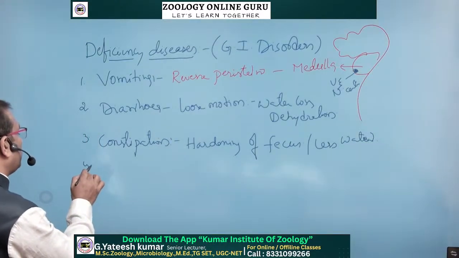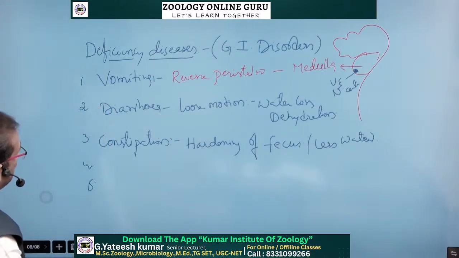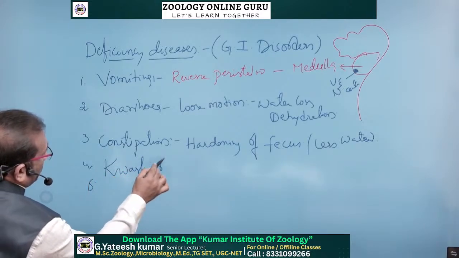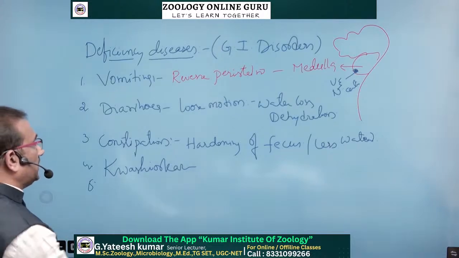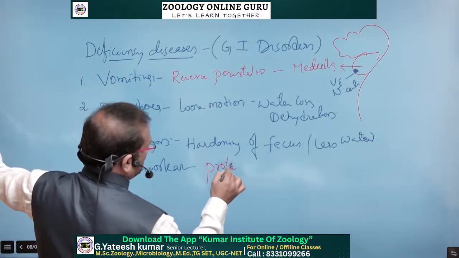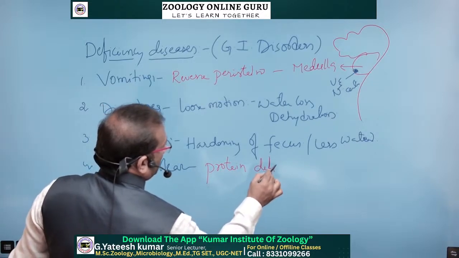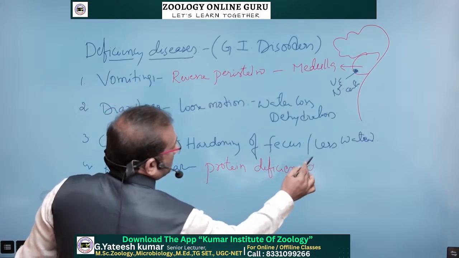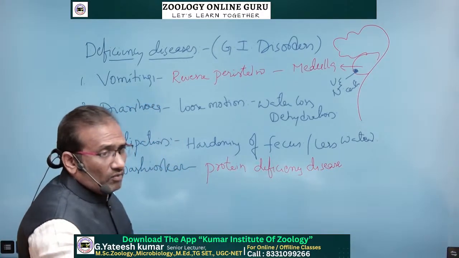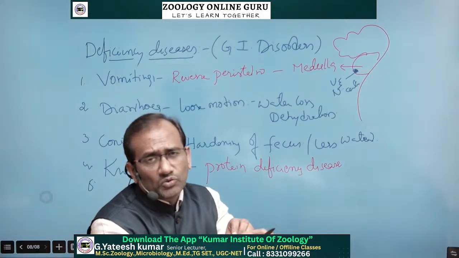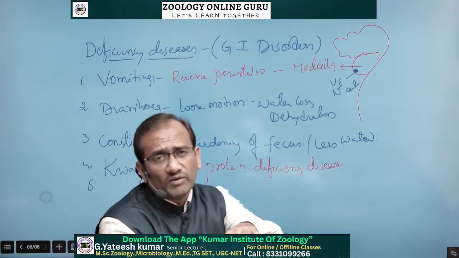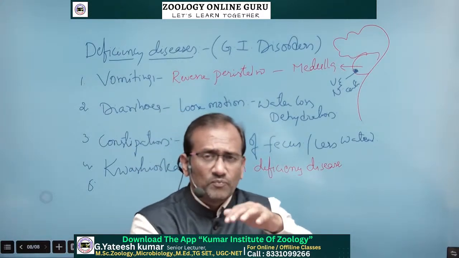Okay, and the fourth and fifth we discuss are the deficiency diseases. One is kwashiorkor. Kwashiorkor is a protein deficiency disease. In this disease, the proteins are absent below the skin, so wherever the proteins are not present, water enters into that area, and the water-filled parts look like a puffy face.